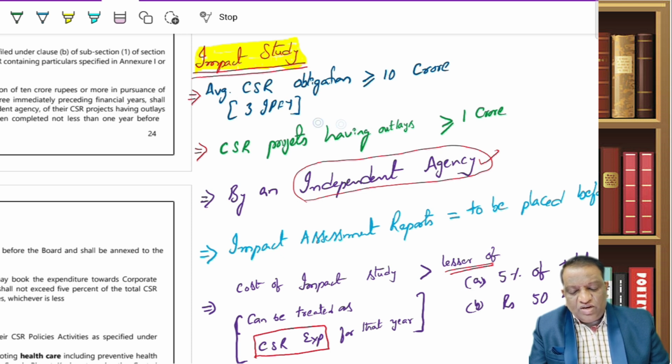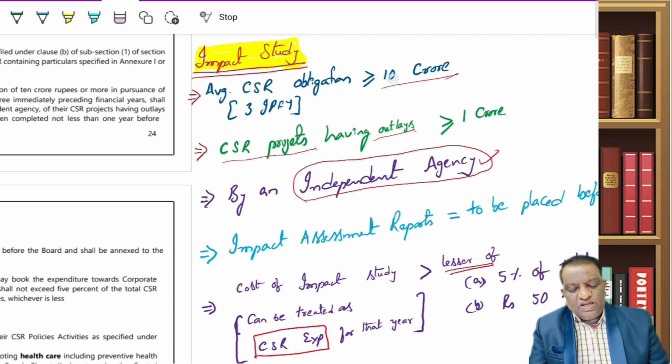But is it mandatory to conduct this study for every company? No. This would become a mandatory requirement only if your CSR obligation is greater than or equal to 10 crore rupees. Then do I have to conduct this study for each and every CSR activity program? No. Even in this case, it would become applicable only for the CSR projects which have outlays of greater than or equal to 1 crore. So unless my total spend exceeds 10 crore, this impact study is not required.